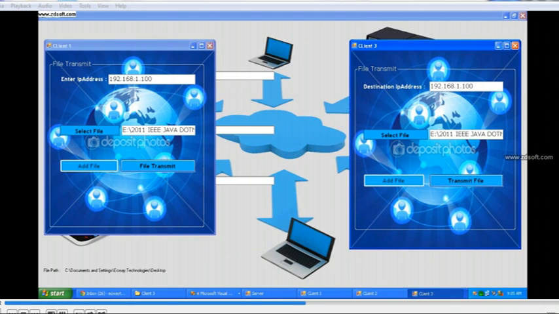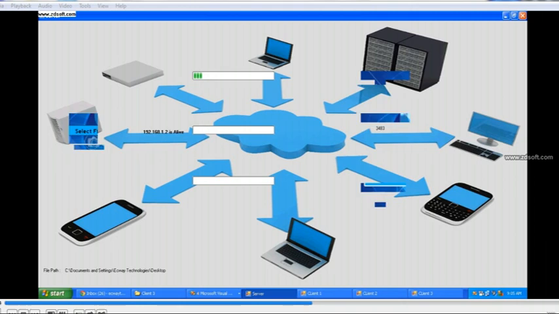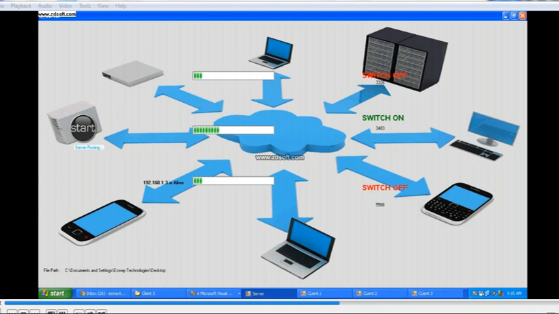You will check the server. You will start it again, and then client 1, client 2, client 3. We will transmit the file, and the file will be sent. You will show the server page. Data will be sent.